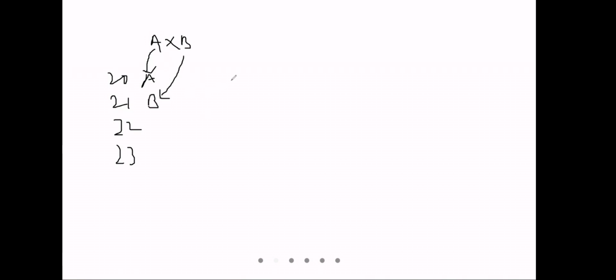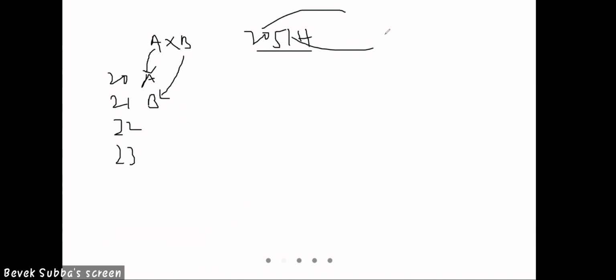For example, the value will be 2051H. Which one is the high byte and which one is the low byte? 20 is the high byte and 51 is the low byte.